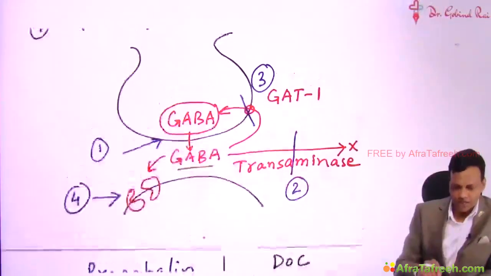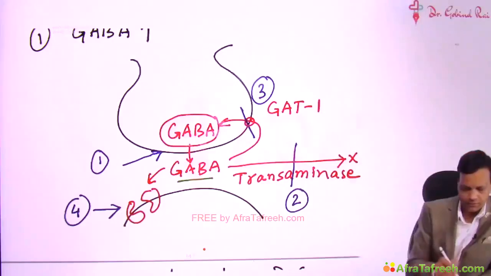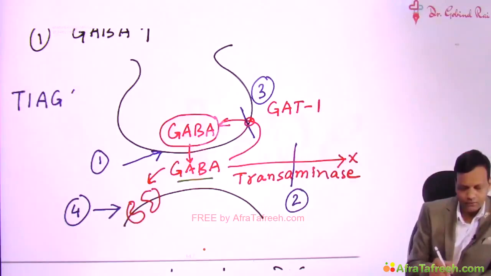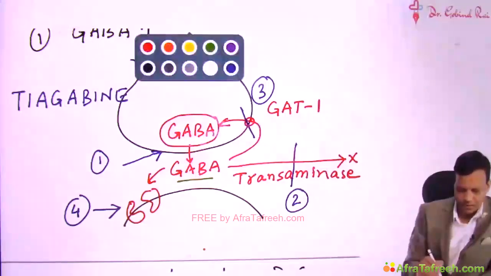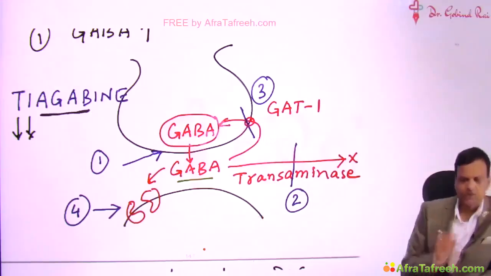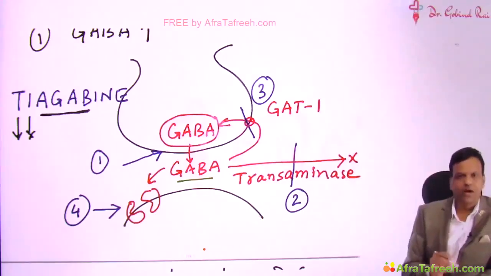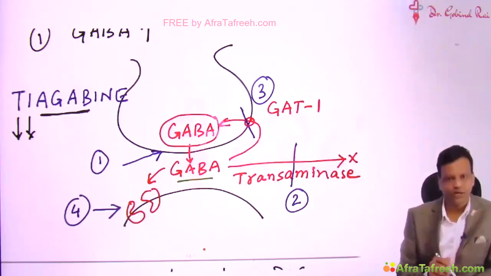And the drug which acts by inhibiting the reuptake of GABA is tiagabine. Tiagabine inhibits the reuptake of GABA. And again from the name, you can remember the mechanism. The name tiagabine says T means transport, I means inhibitor, and AGAB is GABA. So it is a transport inhibitor of GABA. So tiagabine acts by inhibiting the transport of GABA, that means reuptake of GABA.